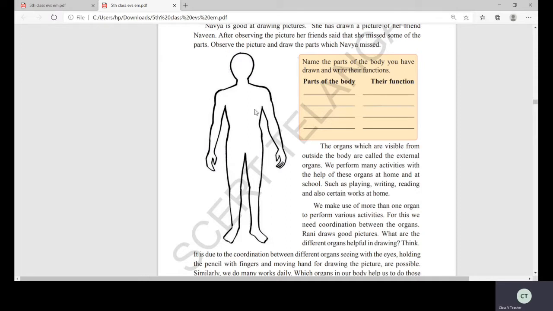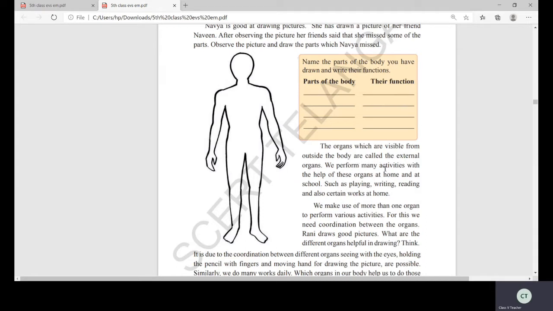Okay, so after drawing, how will the picture be seen? Oh, it is a human body. Now, the organs which are visible from outside the body are called the external organs. So that's what I said last class. The organs which we can see. What is the meaning of visible? Which we can see. The organs which are visible from outside the body are called the external organs.